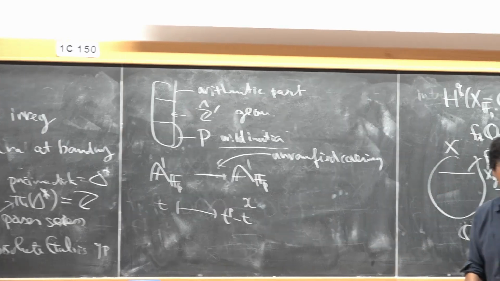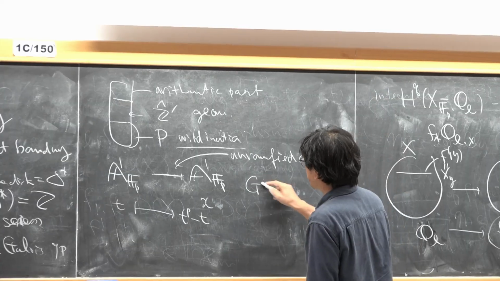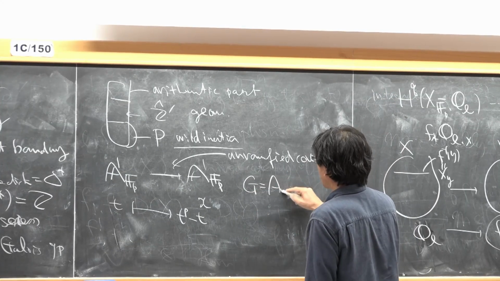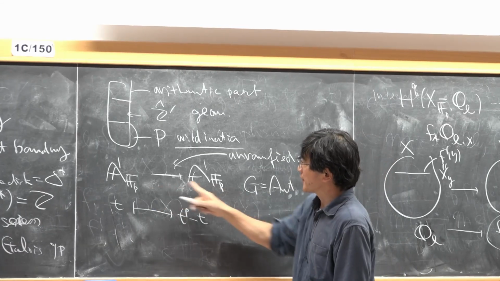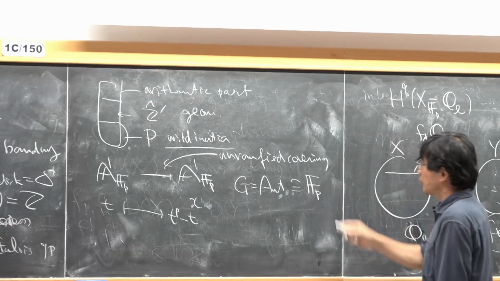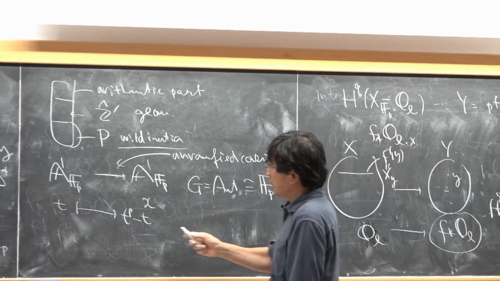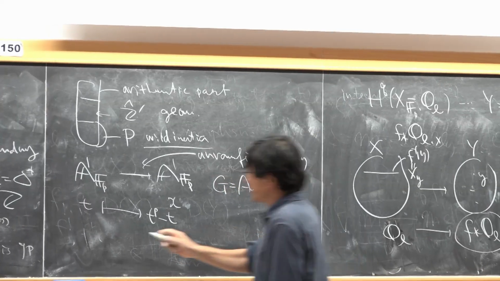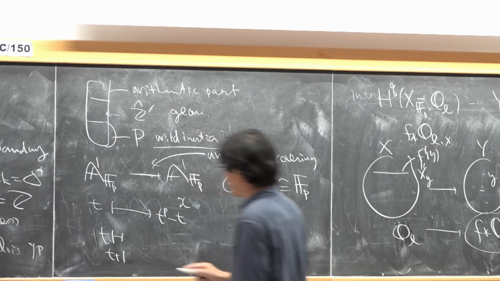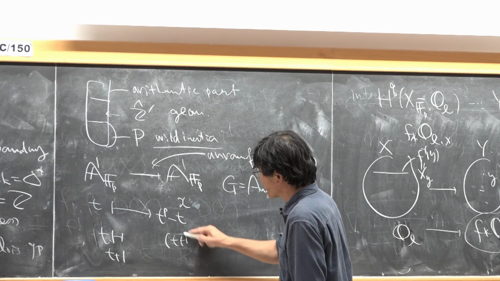And we have the covering transformation group. So G equals this automorphism over this covering group. And this is a finite cyclic group of order P, generated by the operation sending t to t plus 1.